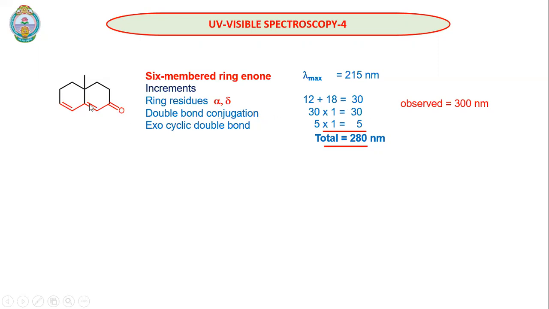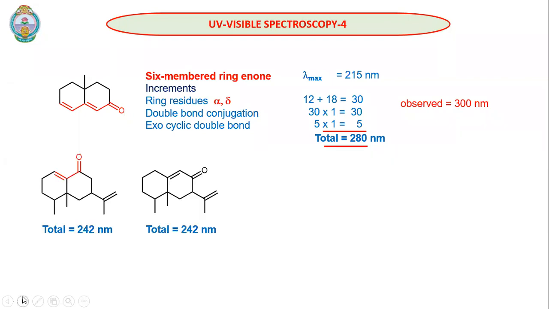At the same time, we also have an exocyclic double bond. So this double bond is exocyclic to this. So we will add 5. So altogether it is 280. The observed value, and I am sorry, it is the observed value for the previous case, not for this case. Okay.